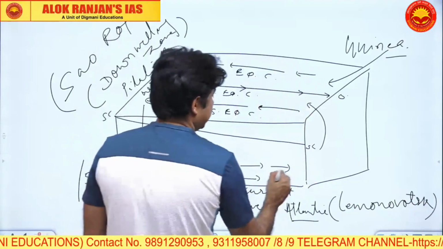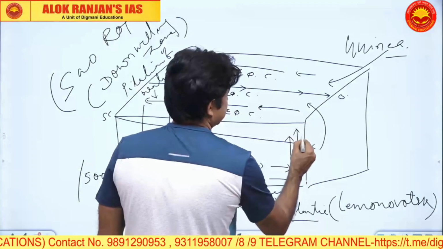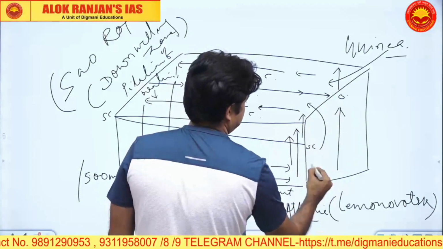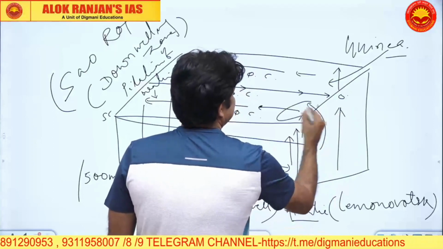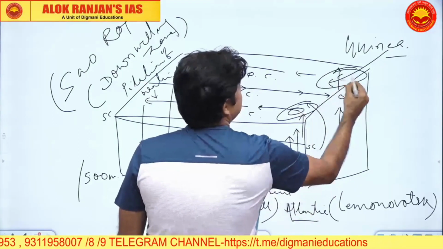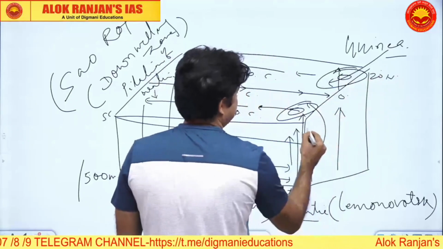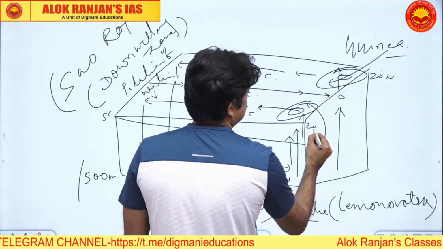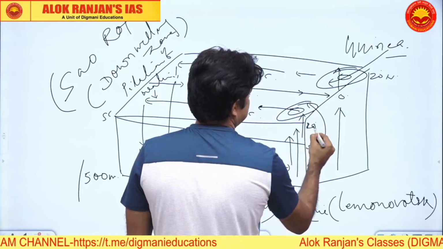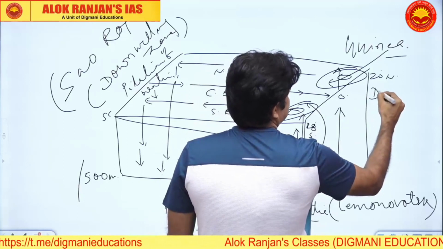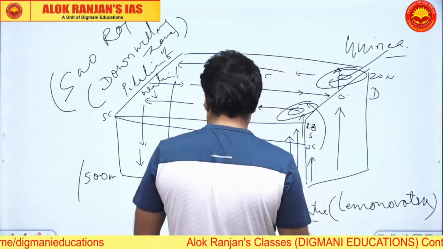And as the current returns back, obviously it has to move up. These currents are moving up from below. And here also, near 20 degrees north roughly and 20 or 15 or 18 degrees south, we have the upwelling zone.